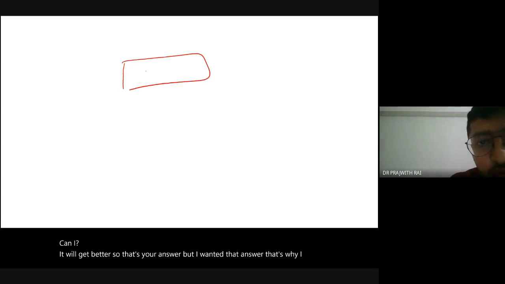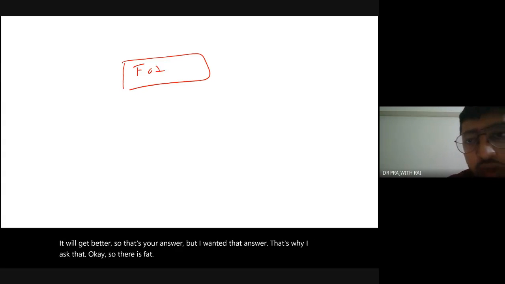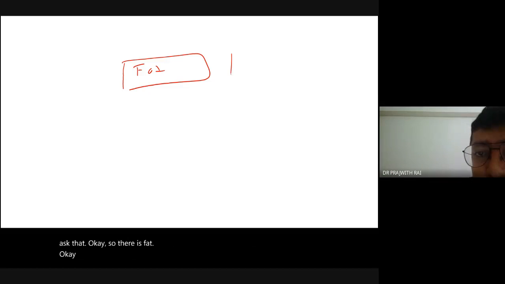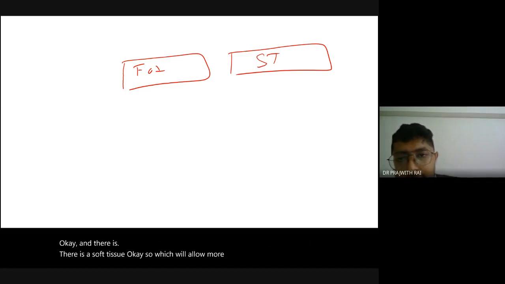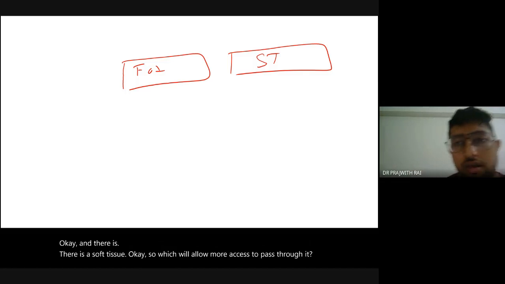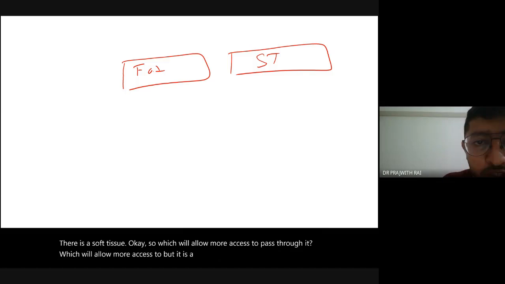Okay, so there is fat, and there is soft tissue. Which will allow more X-rays to pass through it? It is the fat which will allow more X-rays to pass through it.